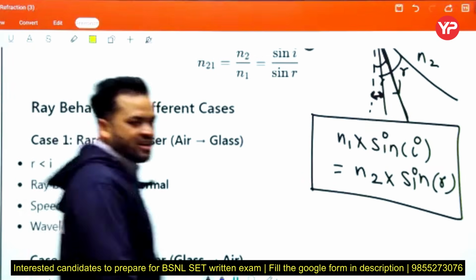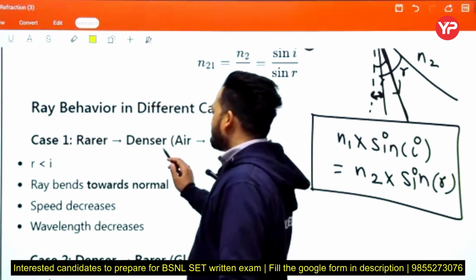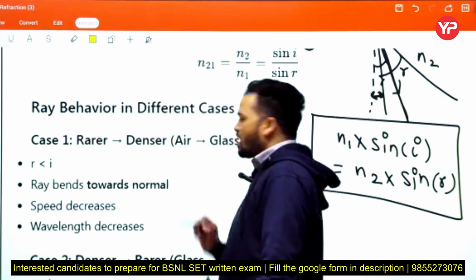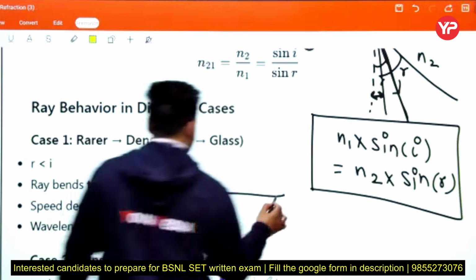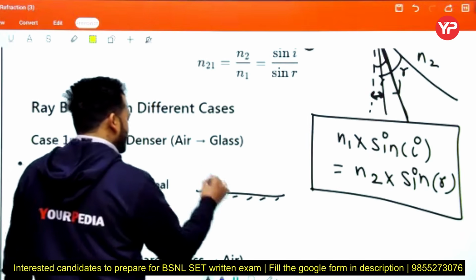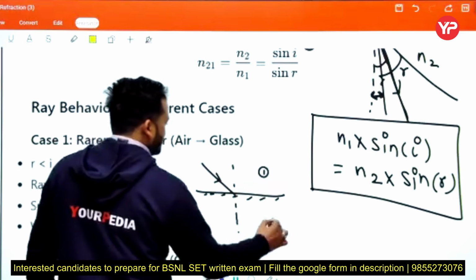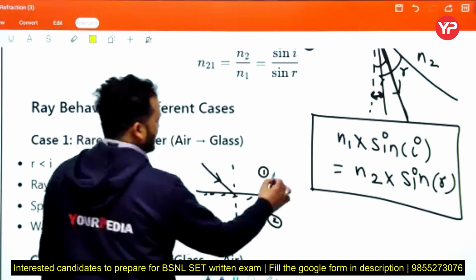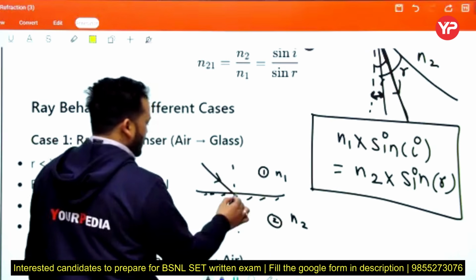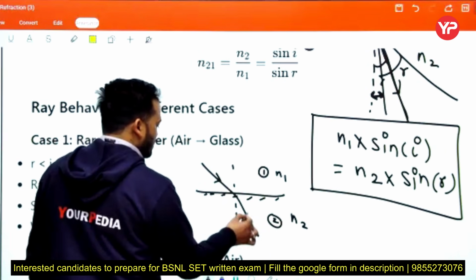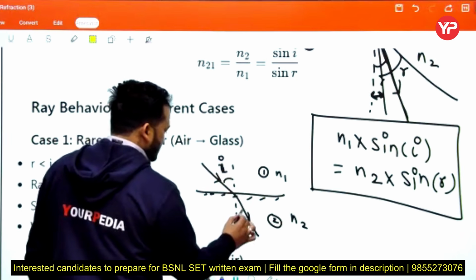Ray behavior in different cases. See, case 1, rarer to denser. Here we consider an example, air to glass. This is the transparent medium. This is the incident ray. This is the normal. This is medium 1, this is medium 2, and here refractive index N1, here refractive index N2. So light bends towards the normal like that. This is the small i, and this is the small r.